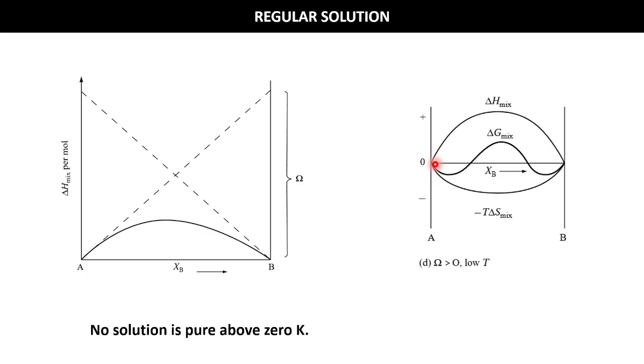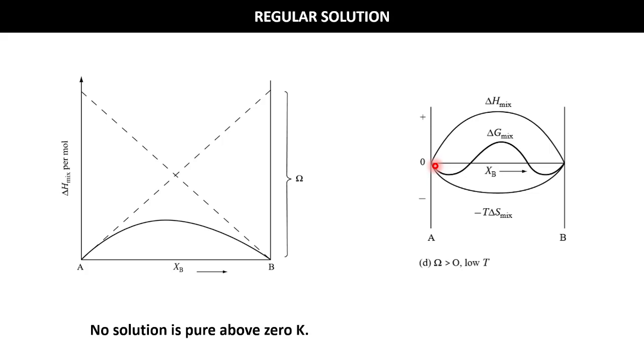So the solution is favorable, right. That's why the delta G mix will definitely first go down, then it will rise up, and the value of omega will determine this point. Okay, this will shift to one side or the other, depending upon the omega value.